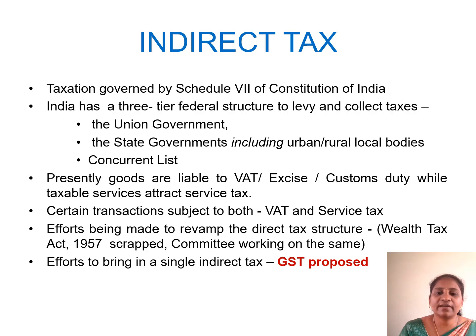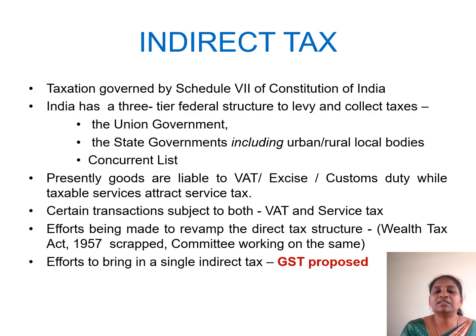They have a three-tier system: the union government, the state government, including urban, rural, and local bodies, and the concurrent list. Presently, goods are liable to VAT, excise, and customs duty, while taxable services attract service tax too. Certain transactions are subject to value-added tax and service tax, which is revamped from the direct tax structure, Wealth Tax Act 1957.